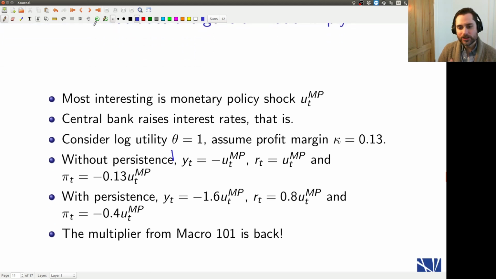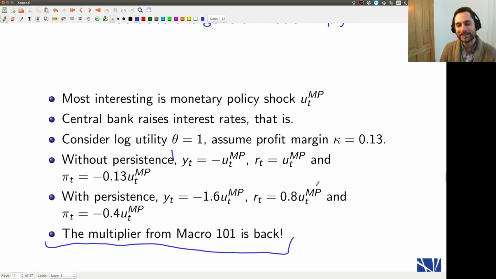Now let's add some persistence, so that if the shocks are high today, we expect them to be high tomorrow as well. Well then, the change in output due to a change in the interest rate is going to be more than 1-for-1. That's the main message here. And you can say the multiplier for macro 101, that IS curve multiplier, that's back. That's right here.